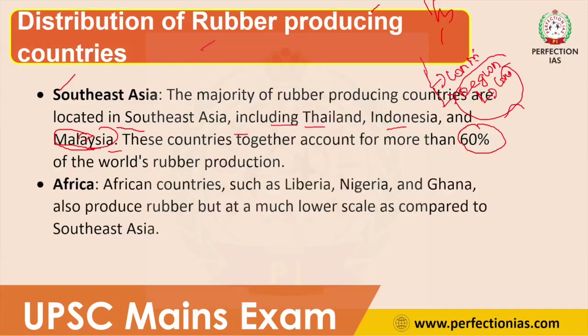The second region is Africa. In Africa, countries like Liberia, Nigeria and Ghana are also producing rubber. These countries are also major rubber producing countries, but the quantity of rubber produced in this region is very minimal compared to Southeast Asia. So Southeast Asia is the dominant rubber producing region in the world.